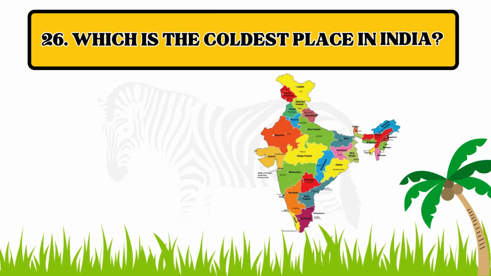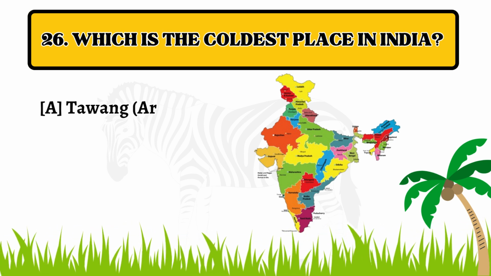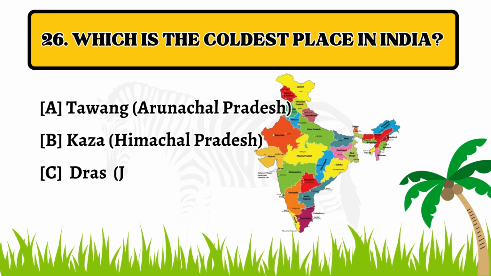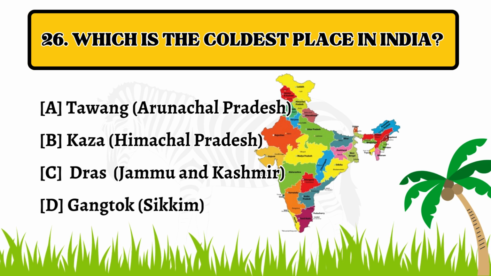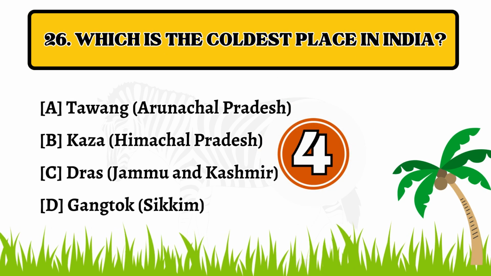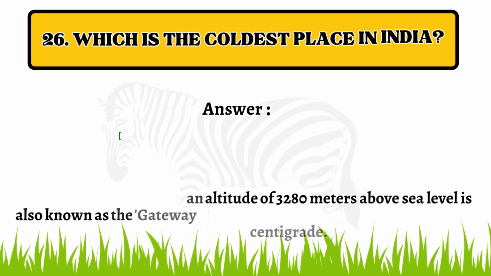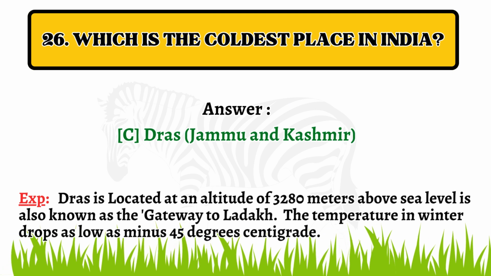Question number 26. Which is the coldest place in India? Option A, Tawang of Arunachal Pradesh. B. Kaza of Himachal Pradesh. C. Dras of Jammu and Kashmir. D. Gangtok of Sikkim. The correct answer is option C, Dras of Jammu and Kashmir.